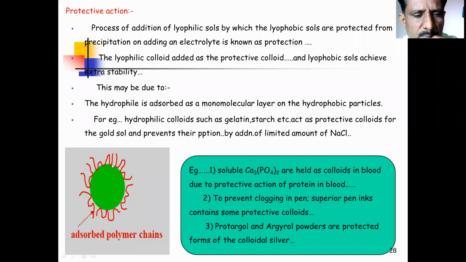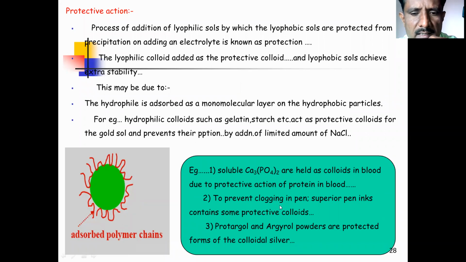That is, this precipitation is prevented even on the addition of a limited amount of sodium chloride, that is, electrolyte, and this protective action is possible with gelatin, starch, or a number of colloidal particles. These are some examples in front of you. Ca3(PO4)2 is held as a colloid in blood due to the protective action of proteins in the blood. This is a good protective action observed in the blood.